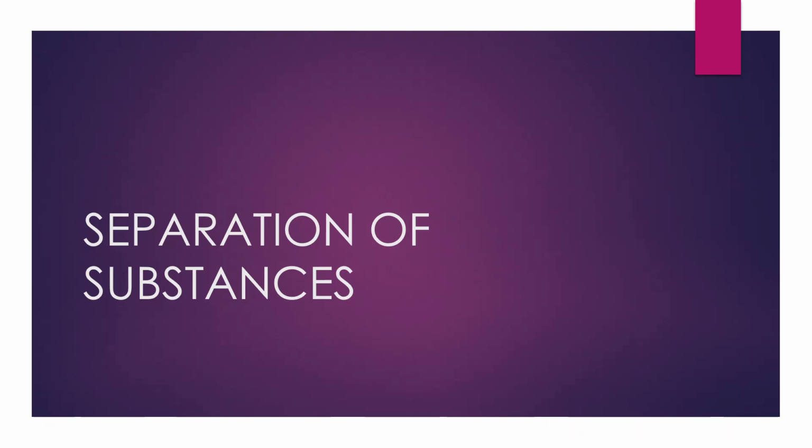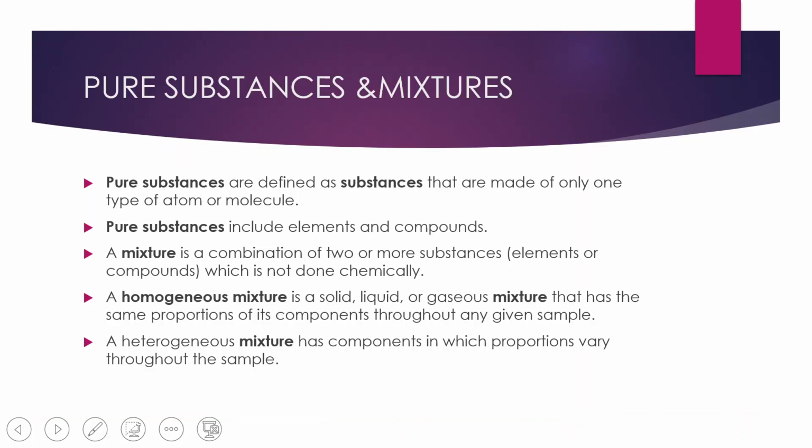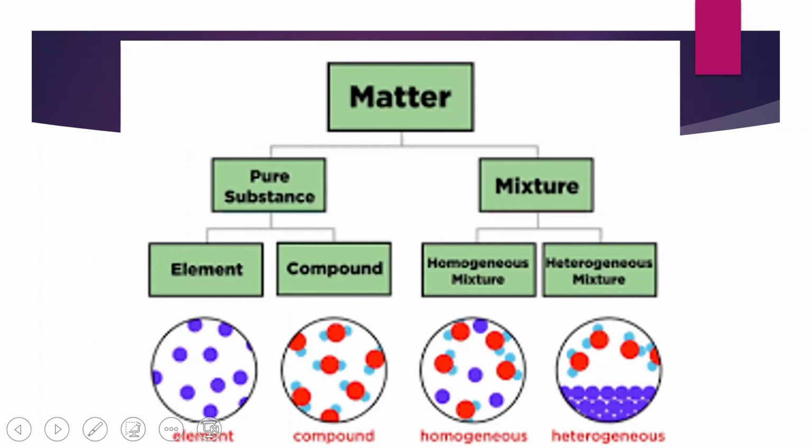So children, we have started the chapter Separation of Substances, and we have read about pure substances and mixtures. We have understood what we mean by pure substances and mixtures, and also we have read about the different types of pure substances and the different types of mixtures. In pure substances, we have read about elements and compounds, and in mixtures, we have read about homogeneous mixture and heterogeneous mixture.